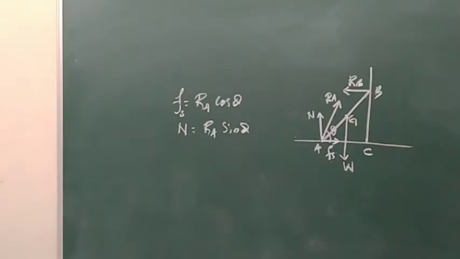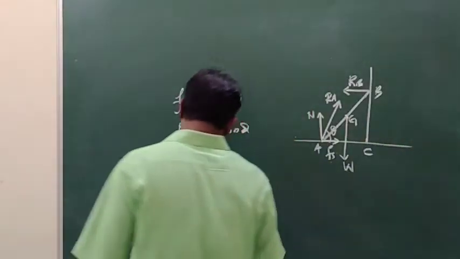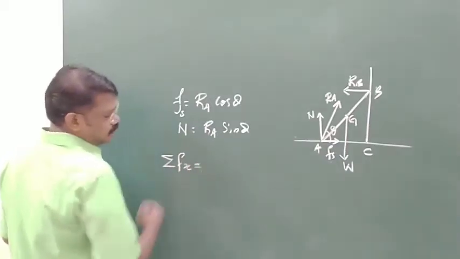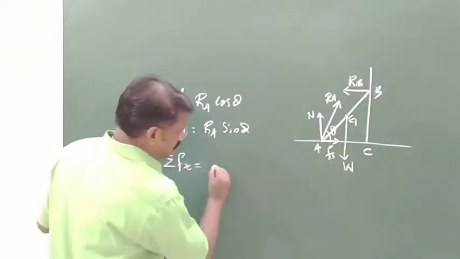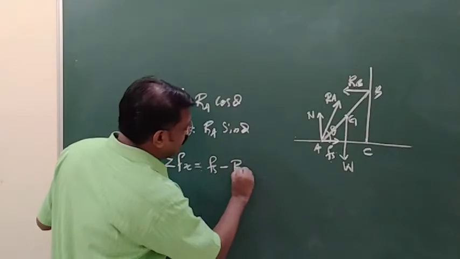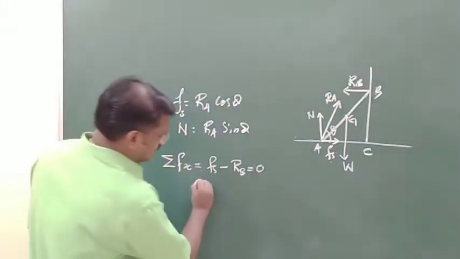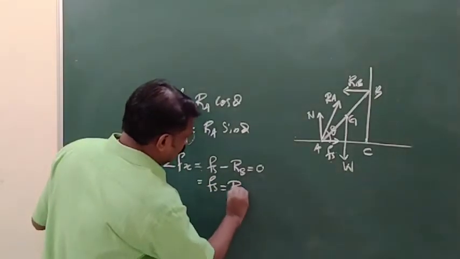So for the ladder to be in translational equilibrium, we can say that Fs minus Rb is equal to 0, because Fs and Rb are acting in opposite directions. So the total force in the x direction, sigma Fx, is Fs minus Rb, which should be 0. That is, Fs is equal to Rb.